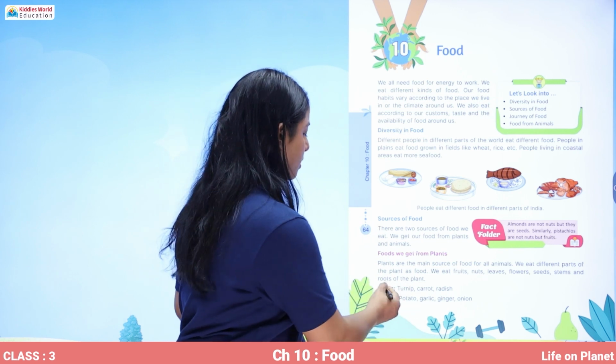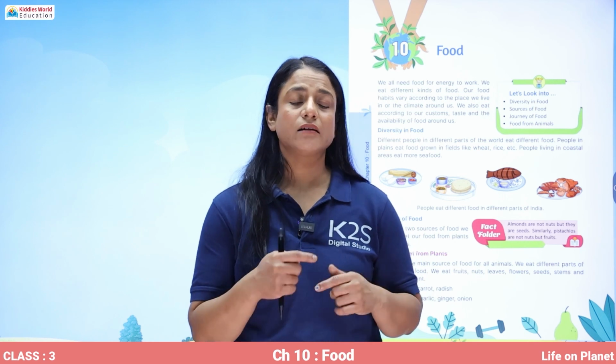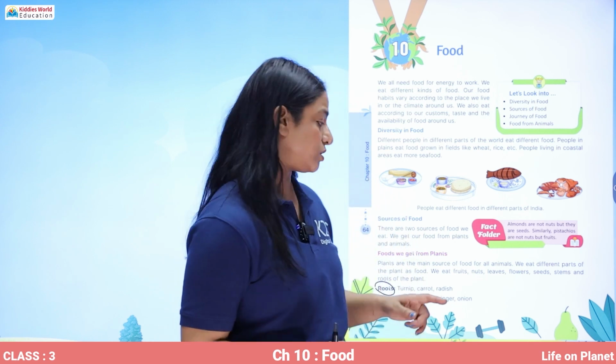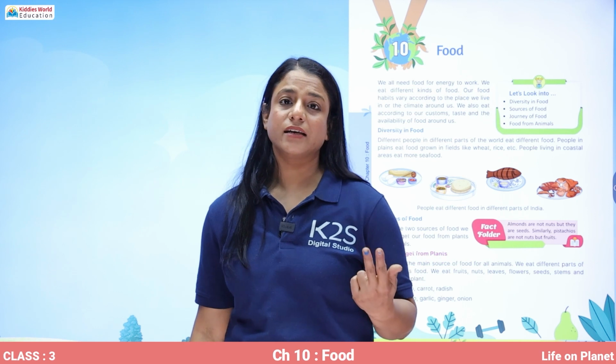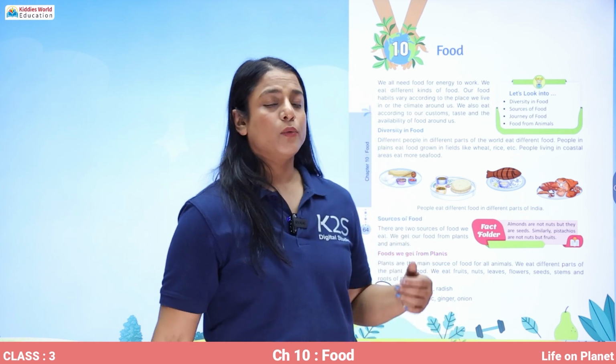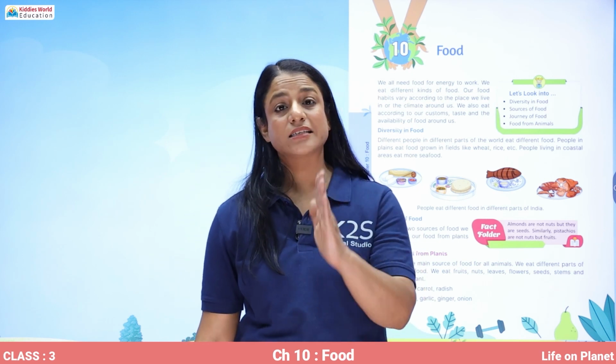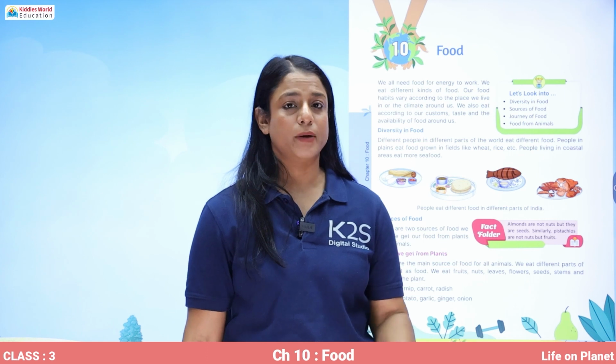So, for example, let's start from the roots. What are the roots that are edible in the form of vegetables? Turnip, carrot, and radish. Then comes the stem. We eat potato, garlic, ginger, onion as the stem of the plant.